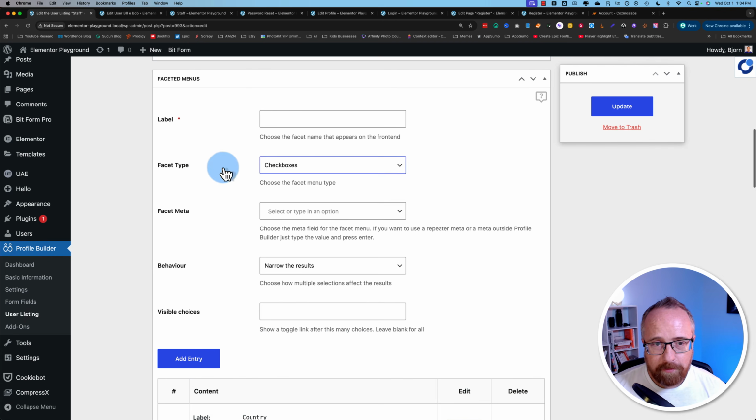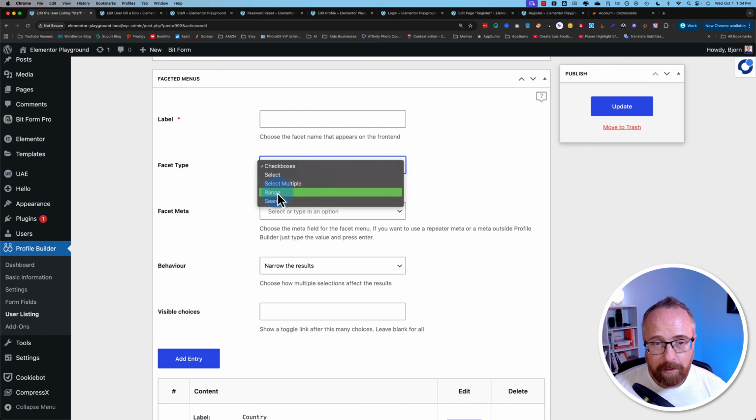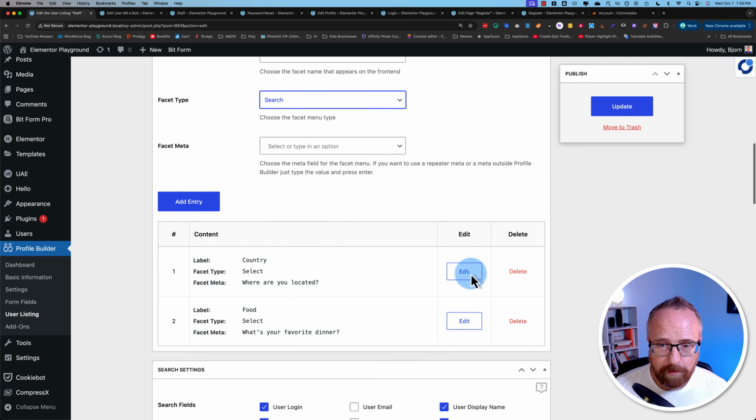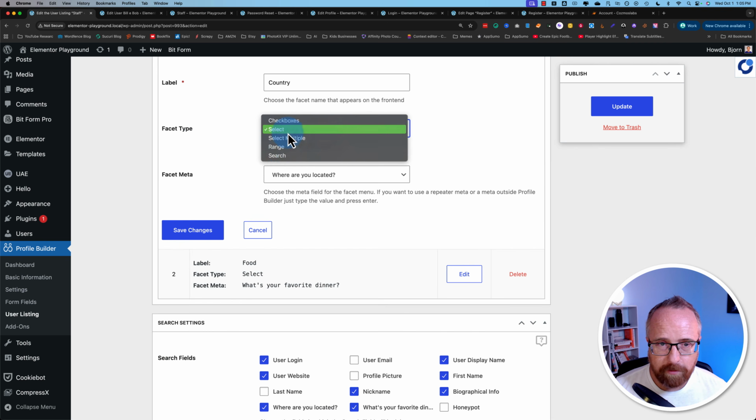Other facet menus include range, which could be pretty neat. That could be something like age or something number based, average income, or price in general. If you have a used car website, you could have a range on prices. You have multiple select, so checkboxes allows you to pick checkboxes. Multi-select allows you to have a drop-down, but you can select multiple in the drop-down. And search, I'm not entirely sure what search could be used for or how that would work. We already have a search.